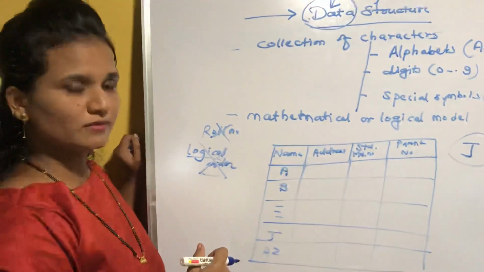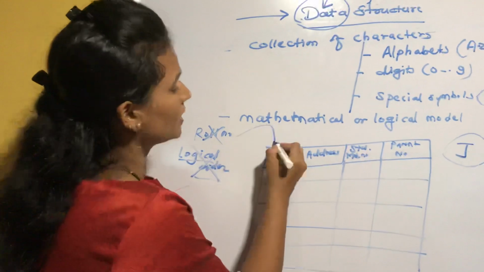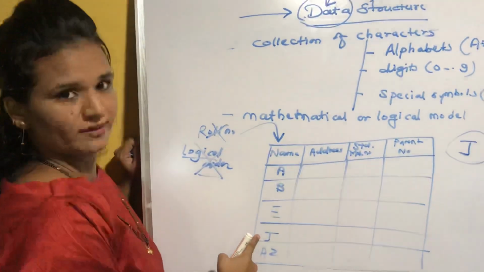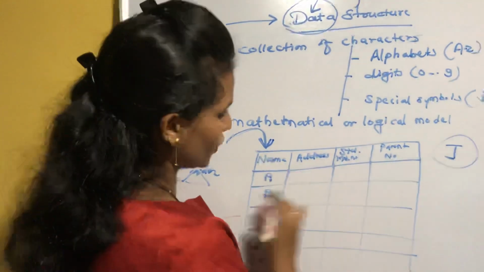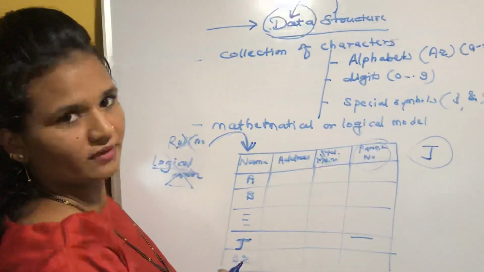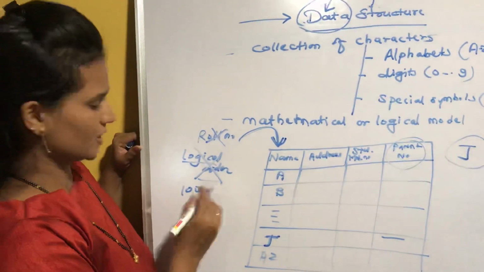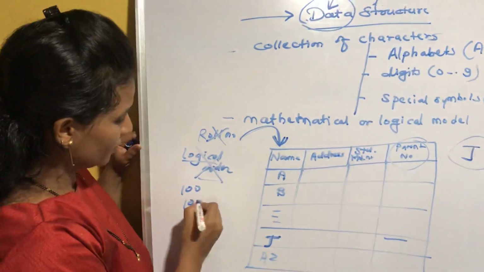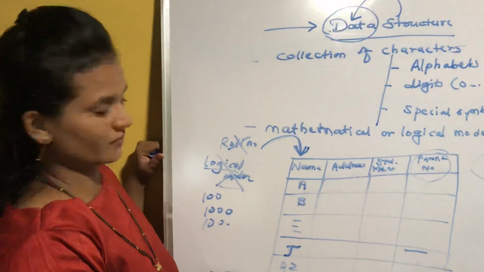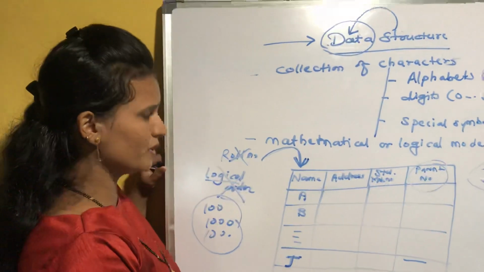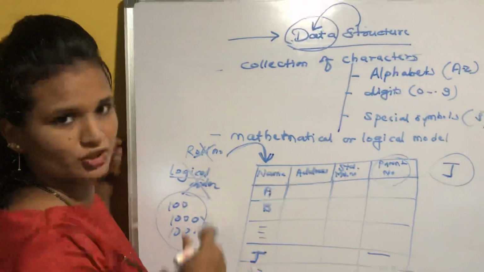Okay. Now suppose J is present in the list somewhere in the second half, we can say. Now what do I have to do? Because I don't know the roll number concept, I don't know logical order. So I have to go through the complete list till I get J. When I get J, I will change his parent mobile number. Okay. What if that list is of 100 students? It will be time consuming. What if the list is of 1000 students? What if the list is of 1 lakh students? In that case, it will be very time consuming to go through the complete list, get the name of the student and then perform the update operation, isn't it?